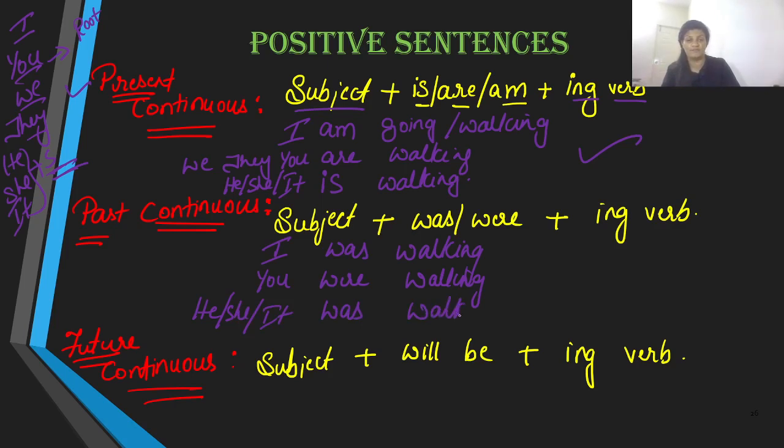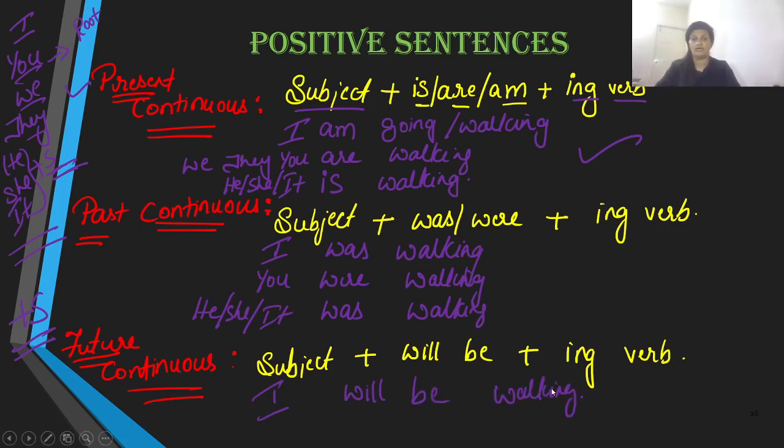That is, he was walking, she was walking, it was walking. Moving on to future continuous tense, there is no differentiation or distinction between the type of verbs or subjects that we use. This doesn't take the plus S verb, so there is no confusion whatsoever. It doesn't matter what type of subject you use, the structure still remains the same. We use I will be walking.